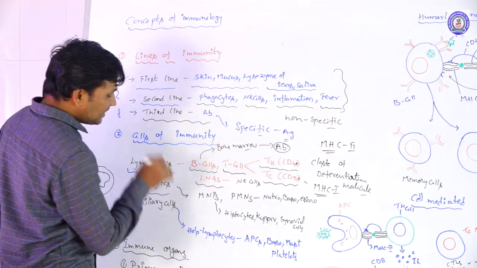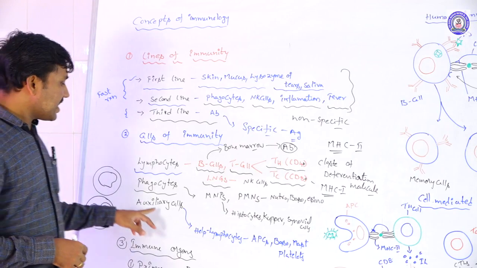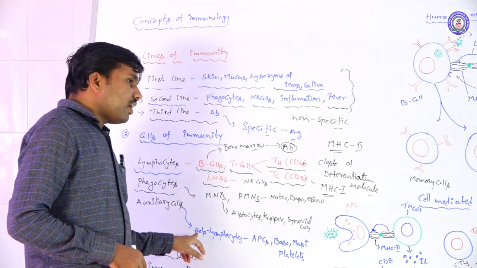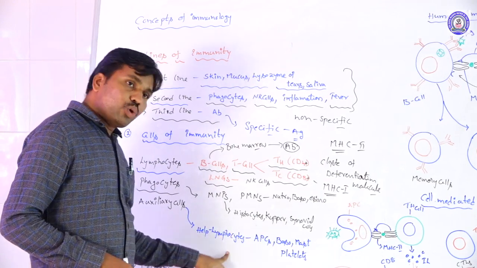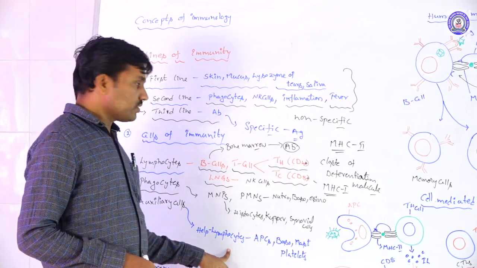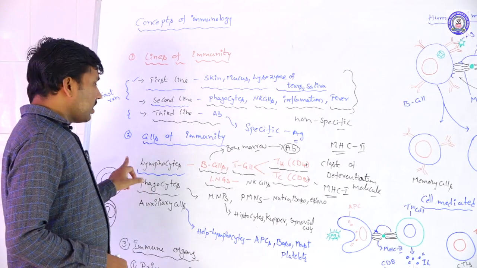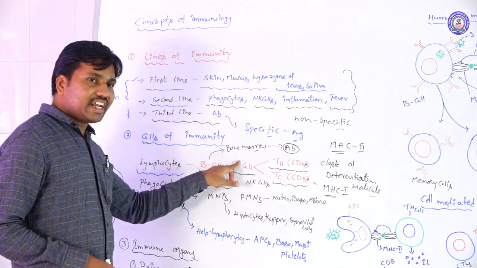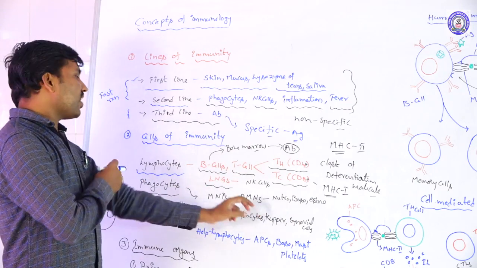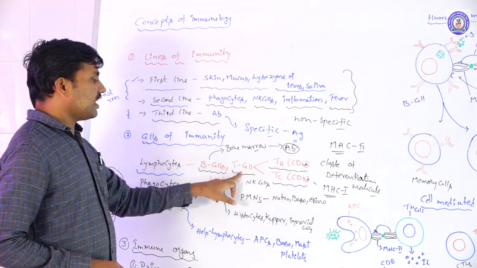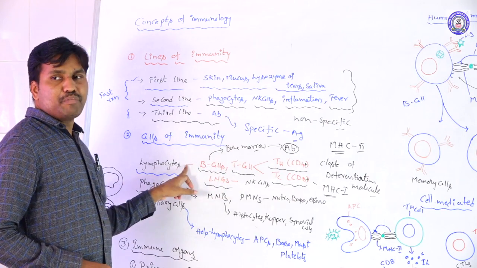Next, the auxiliary cells are presented. The auxiliary cells help the lymphocytes. We already know that the lymphocytes are activated, that means B cell activation and T cell activation. Initially these are immature cells.